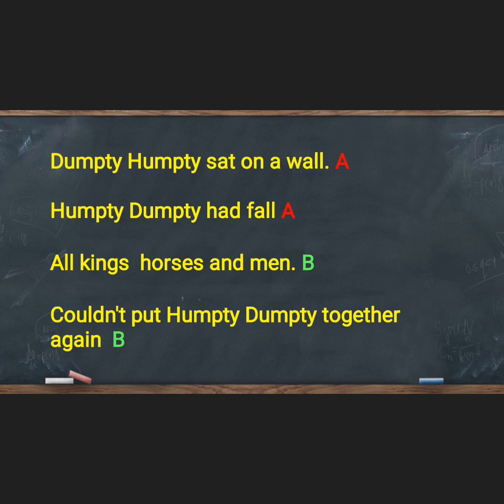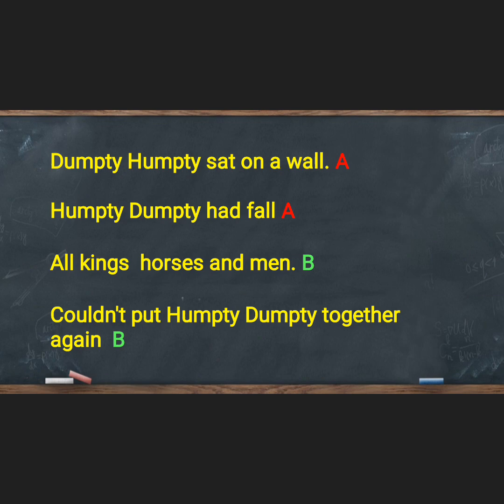So A. All the king's horses and all the king's men. B, because it doesn't rhyme with wall and fall. Couldn't put Humpty together again. Again rhymes with men. So I took B. So AABB. That's how you do it.